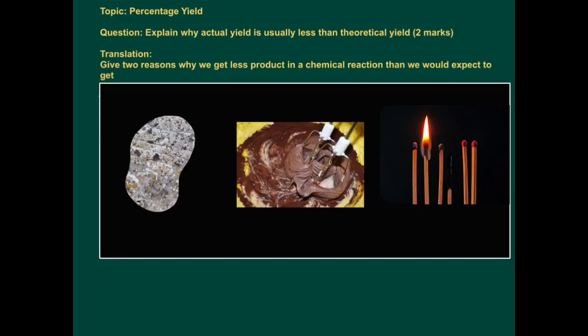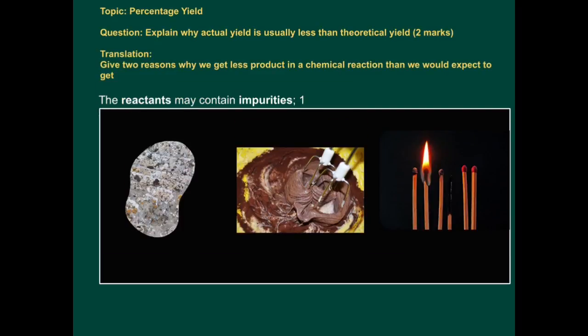In this exam application tutorial, we are looking at percentage yield. The question for 2 marks: explain why actual yield is usually less than theoretical yield. So in other words, give 2 reasons why we get less product in a chemical reaction than we would expect to get. So theoretical yield is the maximum amount you expect to get, but we never actually get that much in a chemical reaction. Why?